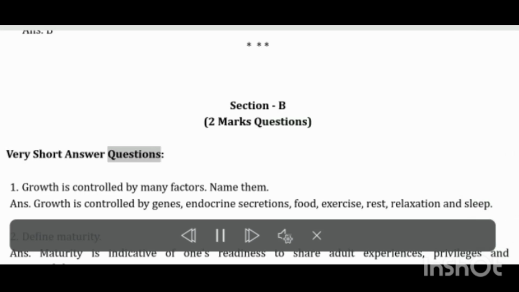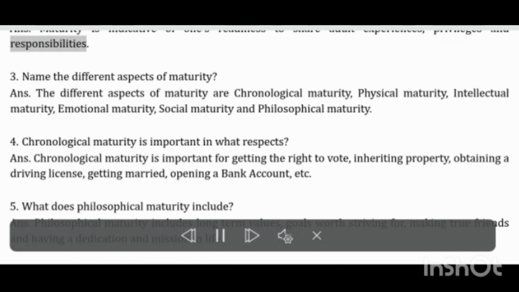Very short answer questions. Growth is controlled by many factors. Name them. Growth is controlled by genes, endocrine secretions, food, exercise, rest, relaxation, and sleep. Define maturity. Maturity is indicative of one's readiness to share adult experiences, privileges, and responsibilities.